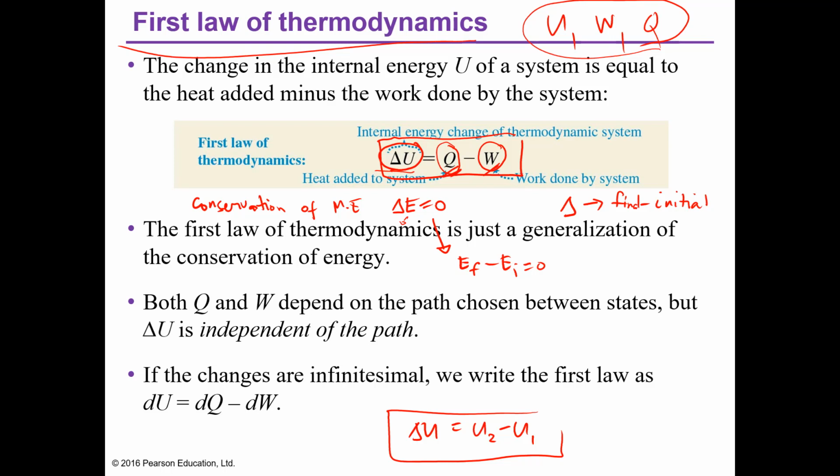So instead of delta energy equals 0, you equate it to heat and you equate it to work. That is thermodynamics. It's still just energy, internal energy is still energy. So instead of the change of energy being 0, you equate it to the added terms for work added to the system or work done by the system and heat added to the system. That's why it's called the generalization of conservation of energy.